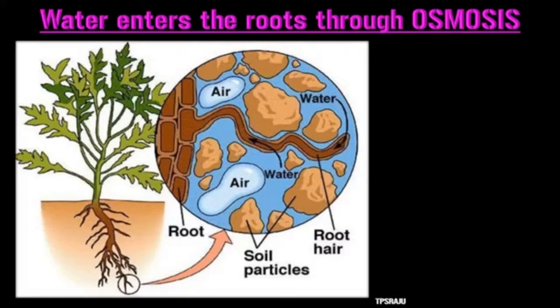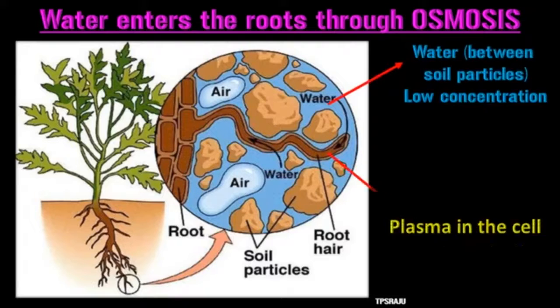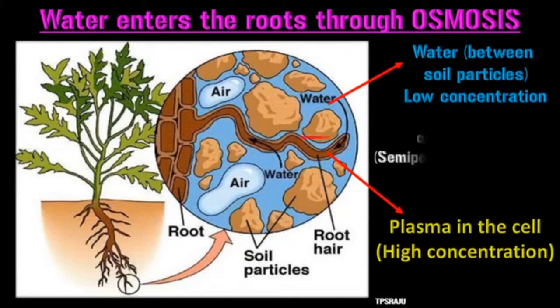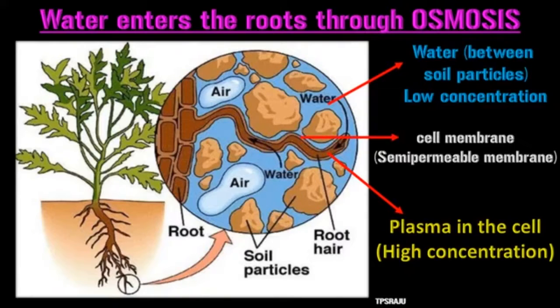Osmosis plays a major role in absorption of water by root hairs. Root hairs grow out into the spaces between the soil particles. Root hairs are surrounded by moisture. Soil water is more dilute than the plasma of the cells of root hairs. The cell membrane acts as a semi-permeable membrane. Due to osmosis, water moves from soil to the cells of the root hair.